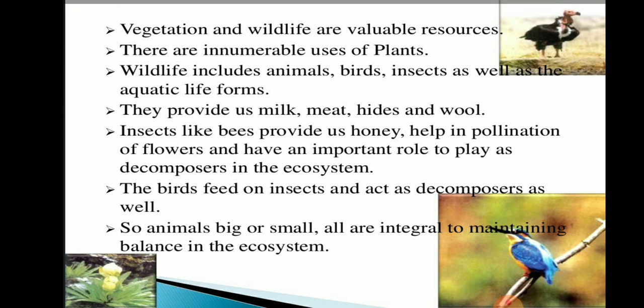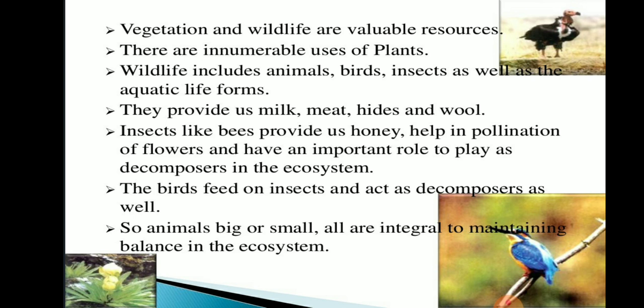This vegetation and wildlife are very useful and valuable resource. There are innumerable uses of plants. Wildlife includes animals, birds, insects, as well as the aquatic life forms. And they are also very useful to us. They provide us milk, meat, hides, and wool, some of the basic needs of the human being.